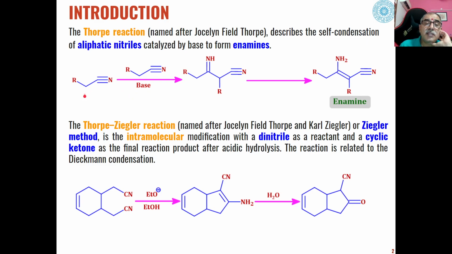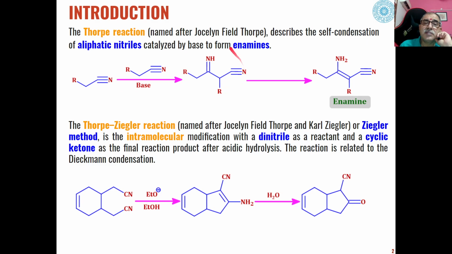And then this carbanion attacks another molecule of the aliphatic nitrile at this carbon to give us this type of carbon nitrogen double bonded compound having one cyano group present on the other molecule of the nitrile.